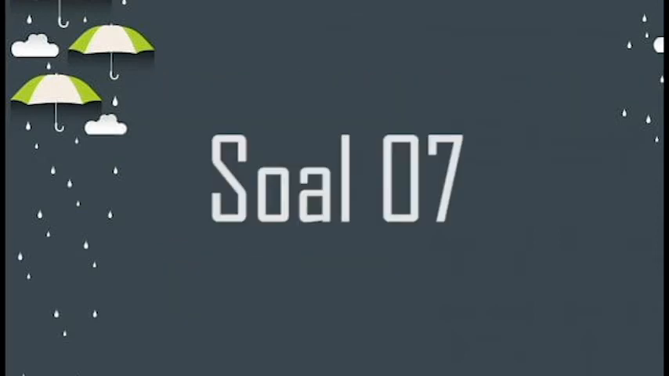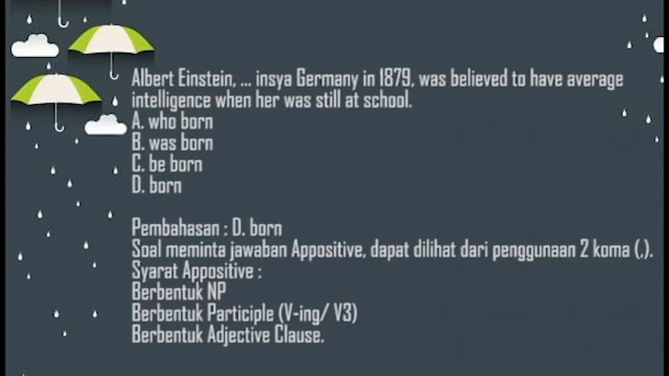Let's continue to question number 7. Albert Einstein, born in Germany in 1879, was believed to have average intelligence when he was still at school. Options: A. Who born, B. Was born, C. Be born, and D. Born. Explanation: the correct answer is D. Born. Because the question asks us to answer an appositive, which can be seen from the use of two commas. We know the requirements of an appositive include being a noun phrase, a participle (verb-ing or verb 3), or an adjective clause.